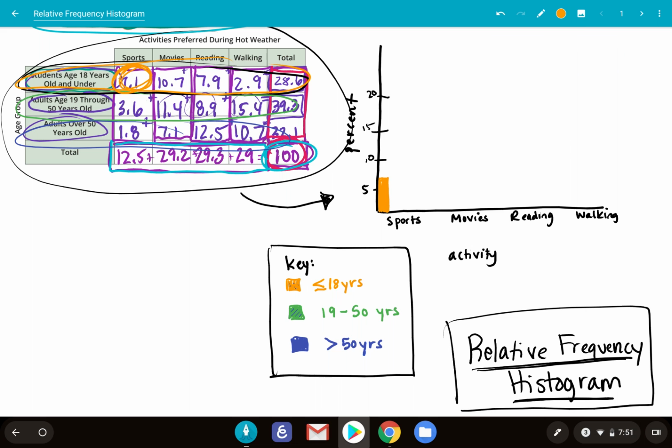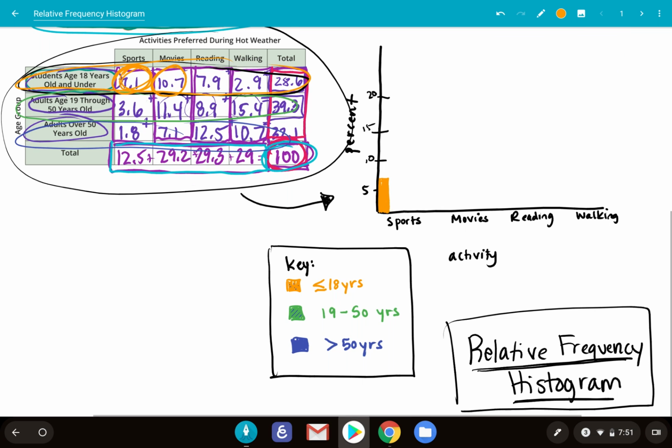And then for my movies, it was 10.7%. So just a little bit over the 10 mark. And then for reading, it was 7.9%. And then for walking, it was 2.9%.